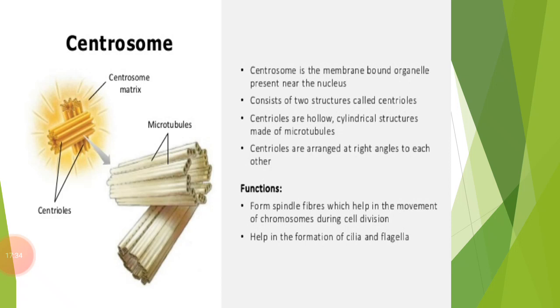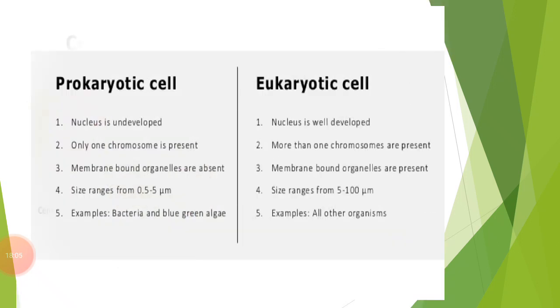Centrioles are arranged at right angles to each other, as you can see in the diagram here, and they are made up of microtubules. The function of the centrosome is mainly that it helps in cell division. So it is a type of cell organelle that is mainly present in animal cells or in motile algae, and its function is that it helps in cell division. So this is about the centrosome.